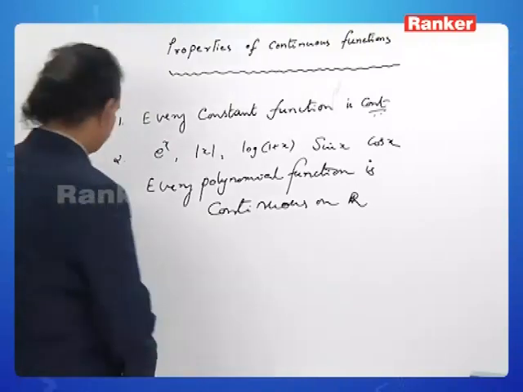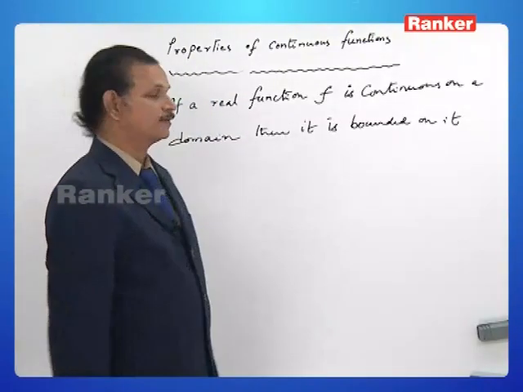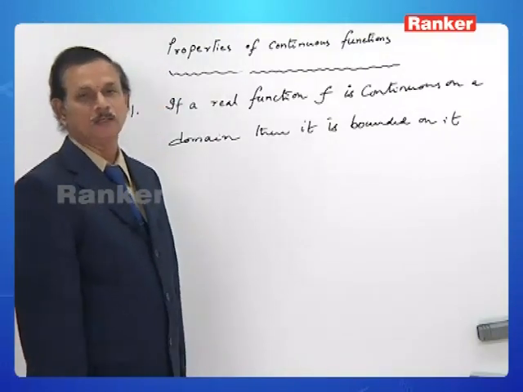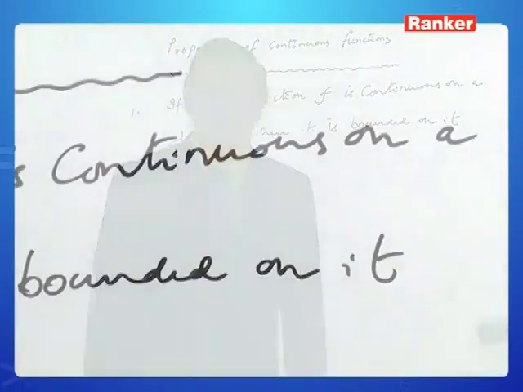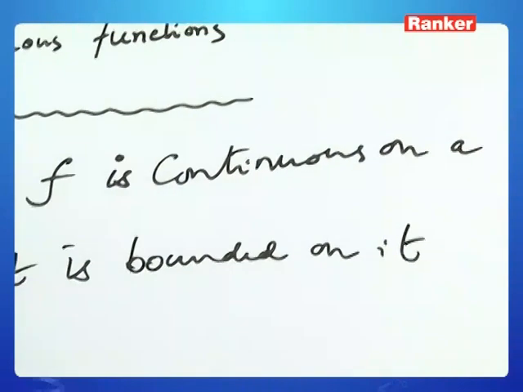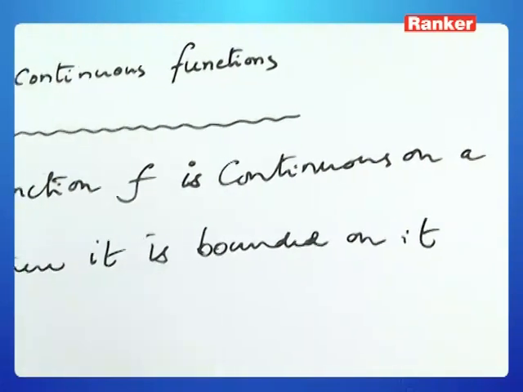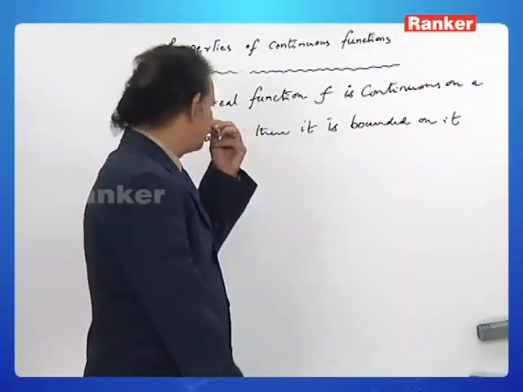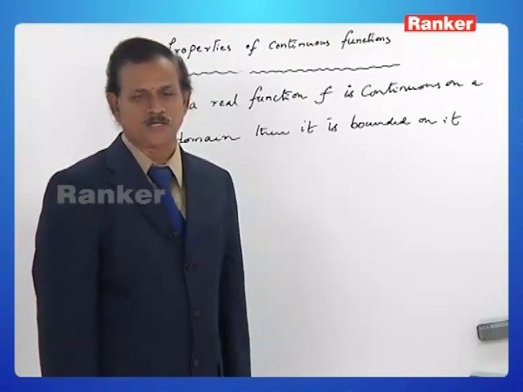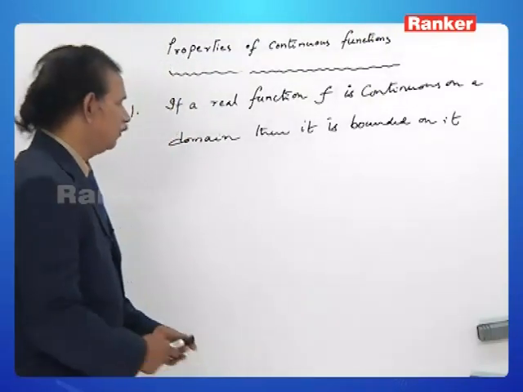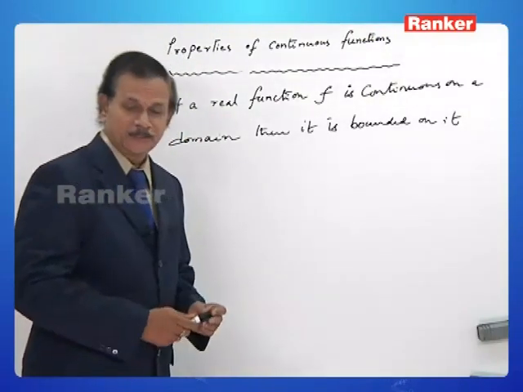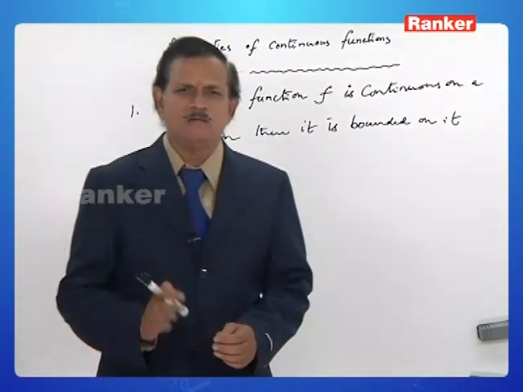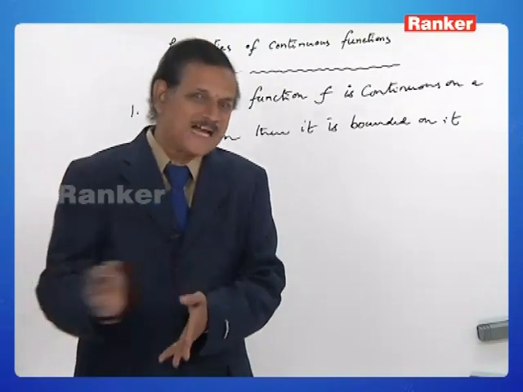And then next one. One of the most beautiful properties of continuous functions: if a real function f is continuous at every point of a particular domain, then we say that it is continuous on the domain. The domain might be an interval, a closed interval, or open interval, or a set, an aggregate like that.